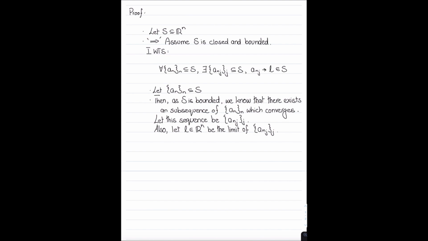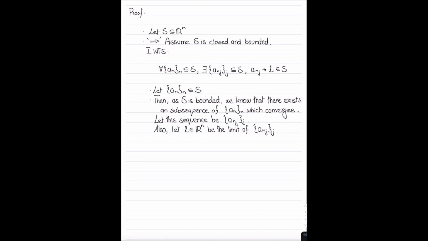Since S is bounded and the sequence lies in S, the sequence is also bounded, and thus by that theorem there exists a subsequence that has a limit. Now, the only thing that we need to show is that this limit lies in S. However, this was the other lemma that we proved in the previous video, which said that a point X lies in the closure of S if and only if there exists a sequence of points in S that converges to X.